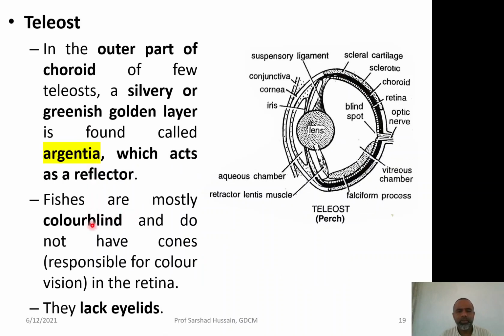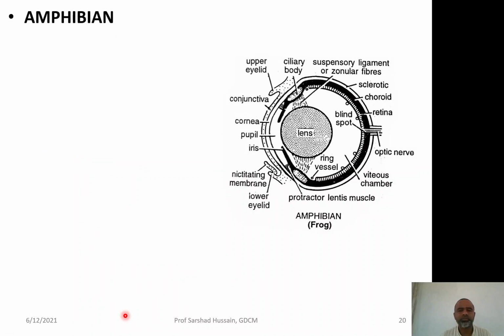Fishes are mostly color blind, as I have already told you, because they do not have the cones, and the fishes do not have eyelids also.